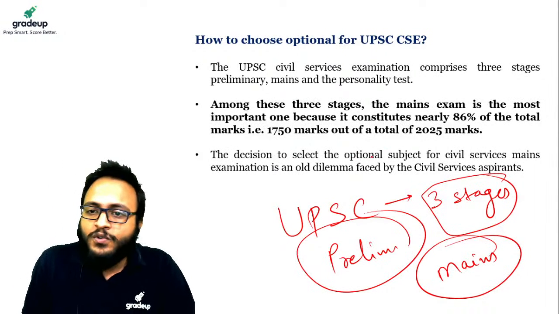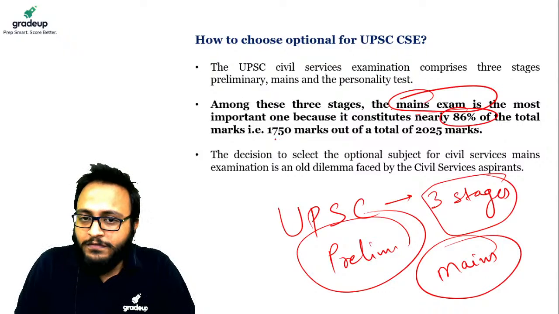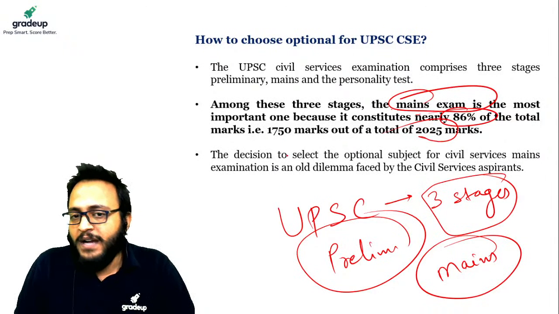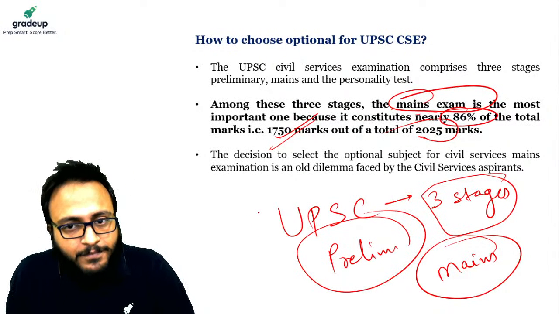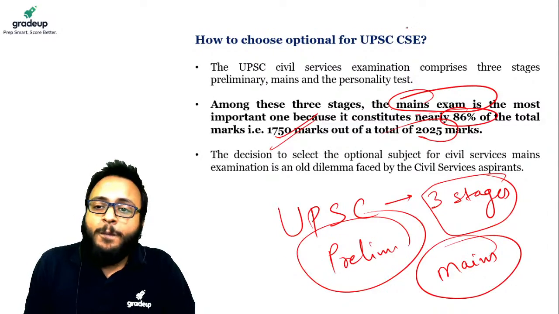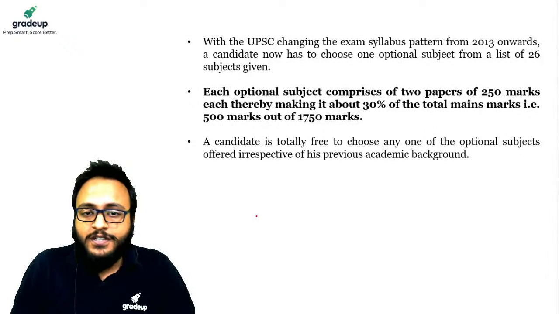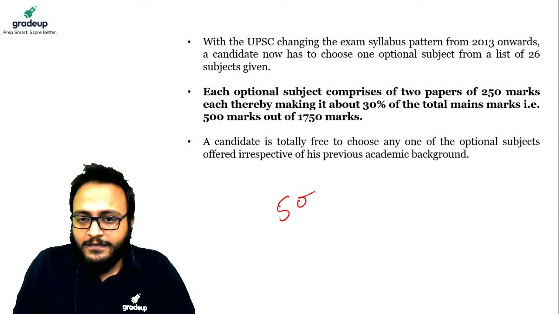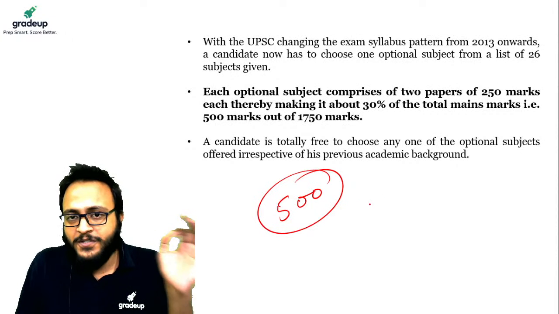All right. So the mains examination, guys, constitutes 86% of the total marks. Out of 2025 marks, it has 1750 marks. And even in that, if we see the optional subjects, they cover a good 500 marks, because there are 2 papers, paper 1 and paper 2, in each optional subject.